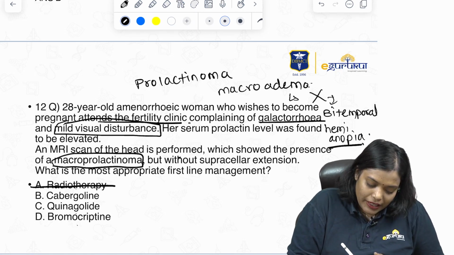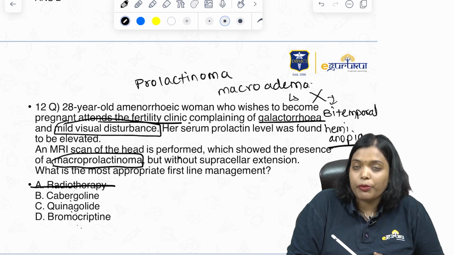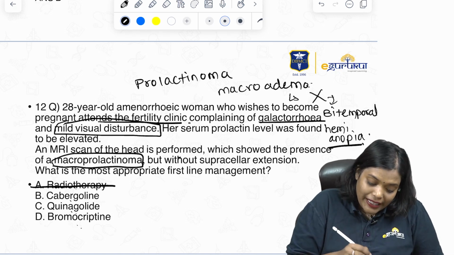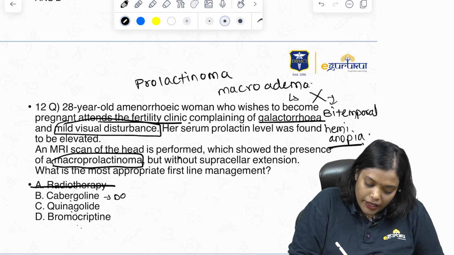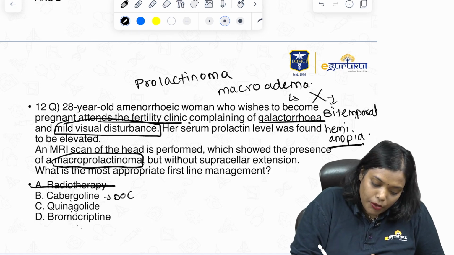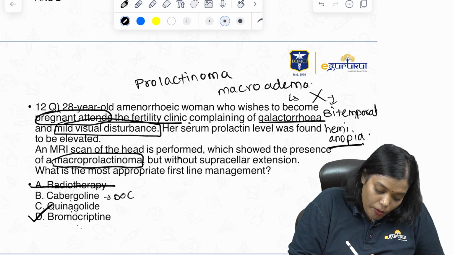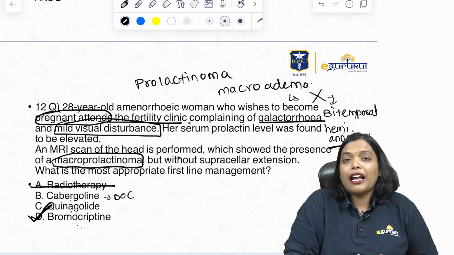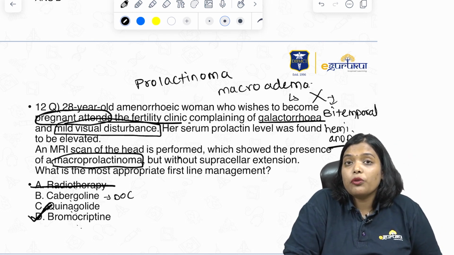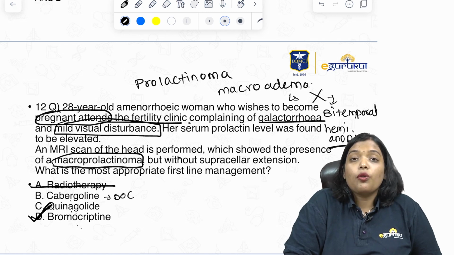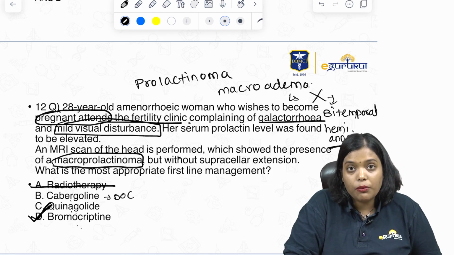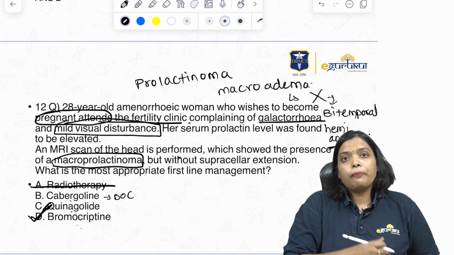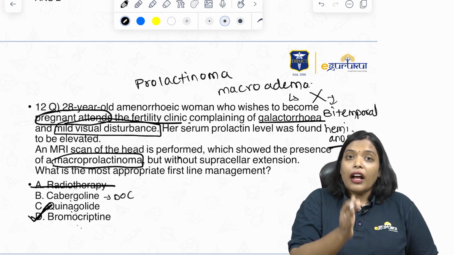Now between cabergoline, quinagolide and bromocriptine, what is the drug preferred? Ideally the drug of choice is cabergoline, but as the patient has come to you and she wants to become pregnant, bromocriptine is more ideal than cabergoline for women who want to get pregnant. So infertility with macro or microadenoma, always remember, we prefer bromocriptine.